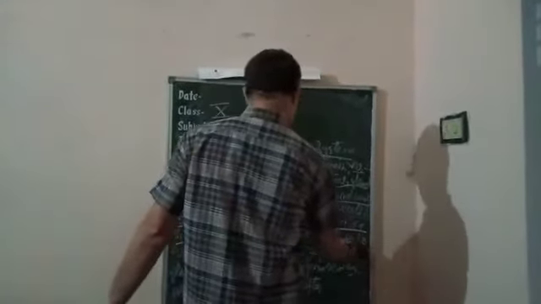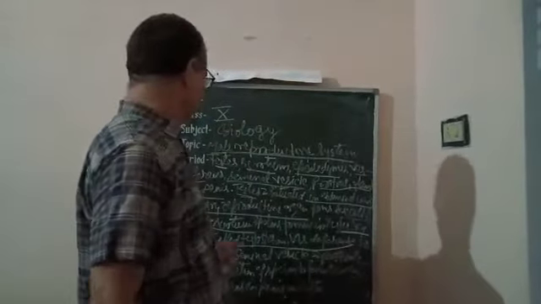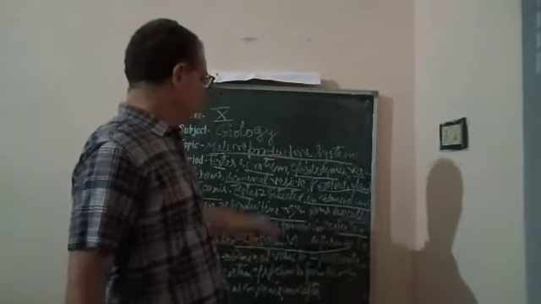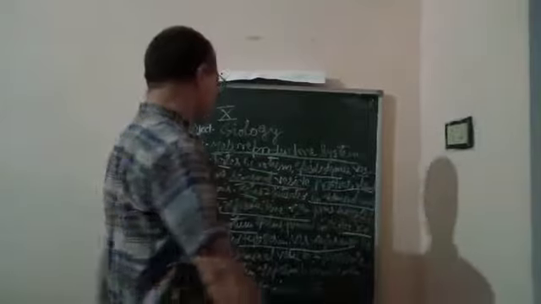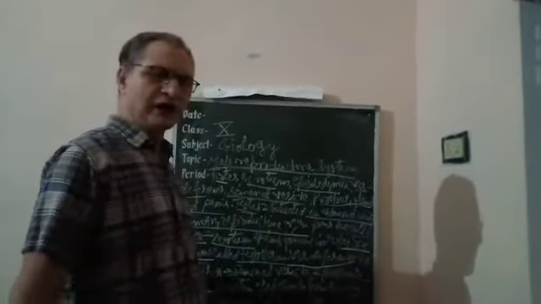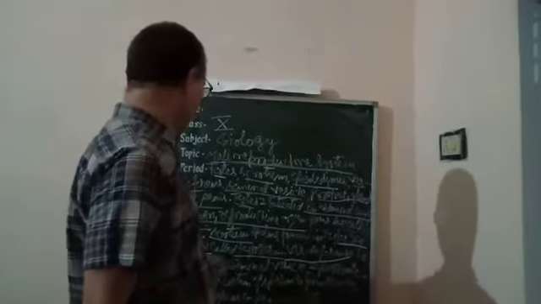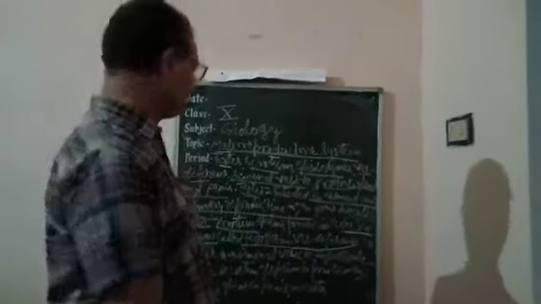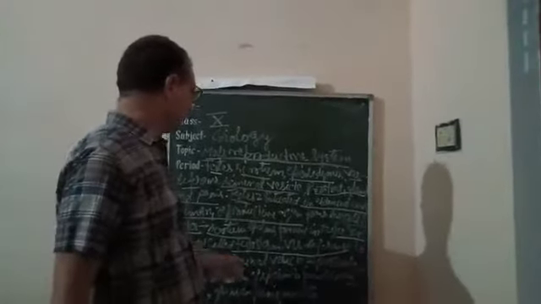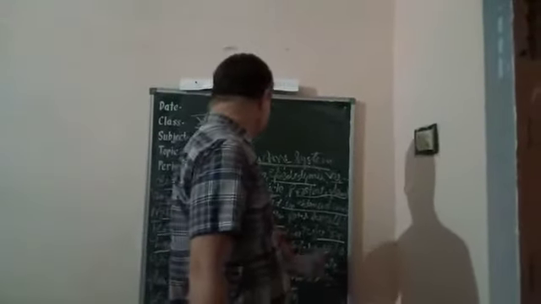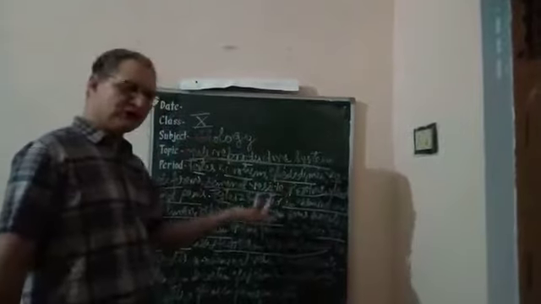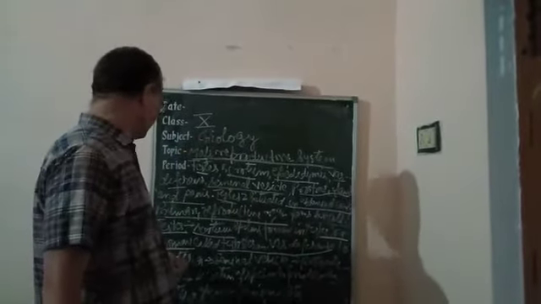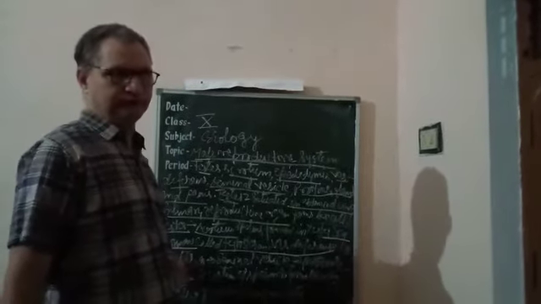After that, the testosterone comes in the vas deferens, and from vas deferens it comes in the seminal vesicle, and from seminal vesicle it comes in the prostate gland, and from prostate gland it comes in the urethra.